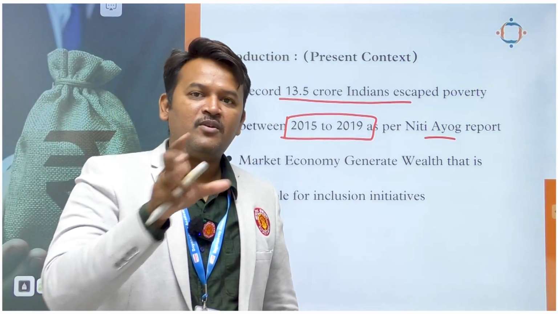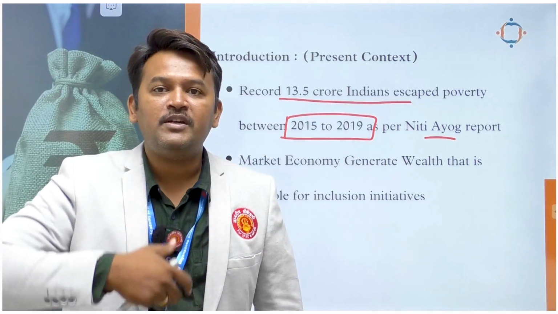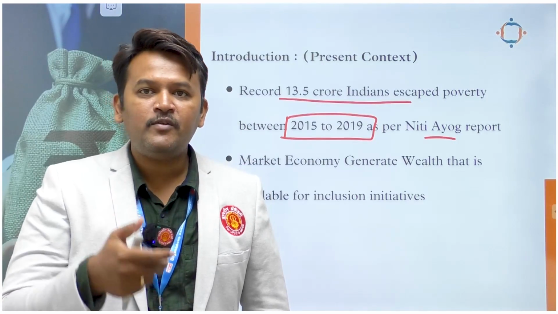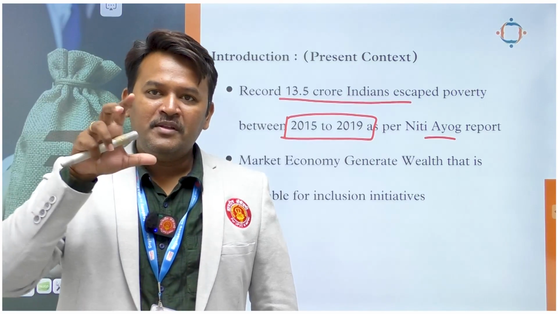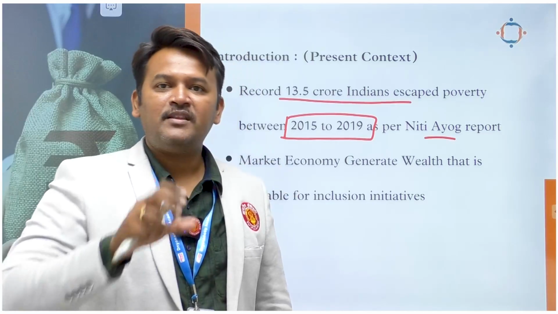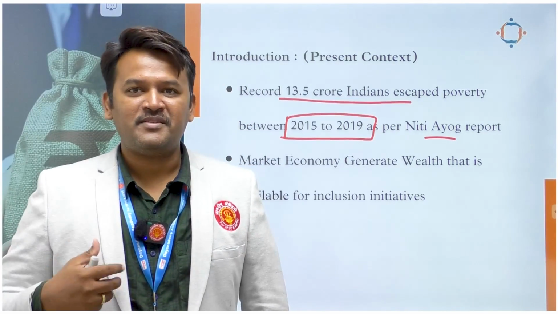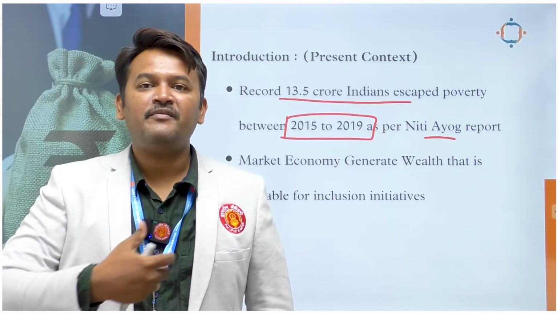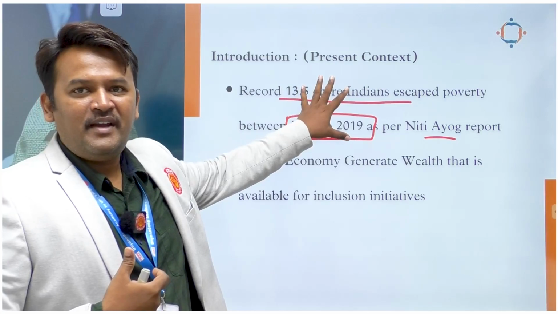Even though there exists a basic contradiction between these two points, we are able to achieve inclusive growth. We are able to achieve poverty reduction, right? So this contradiction, even though it exists in other countries, we are working on the solutions. We are working on that contradiction, and we are getting the results. And this is the result, right?